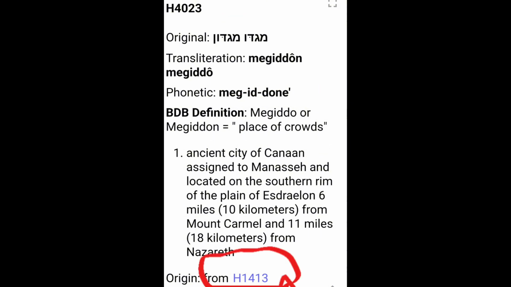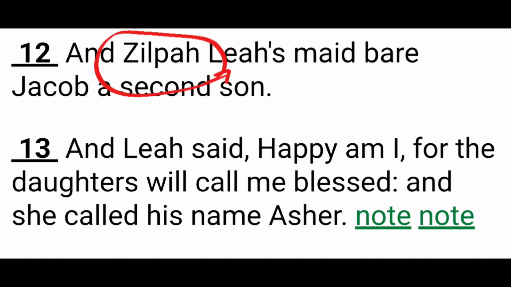And going back to H1413, it means to attack, to cut, to penetrate. It's a gathering together. And we miss all these meanings without knowing and understanding the origin of the word Megiddo from Gad.